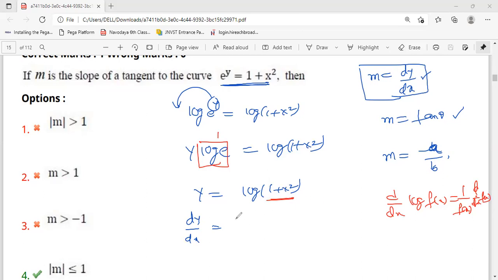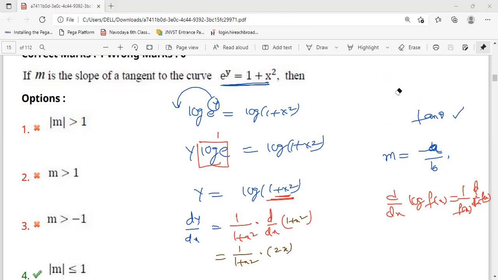Here 1 by f(x) is 1 by 1 + x², and the total function is 1 + x². So I will write directly 1 by 1 + x², d/dx of 1 means 0, d/dx of x² means 2x. So we are getting 2x by 1 + x².